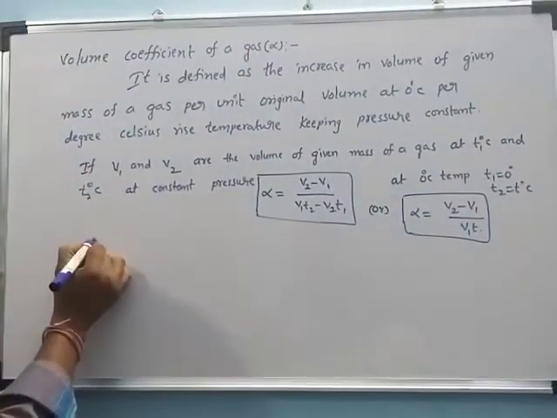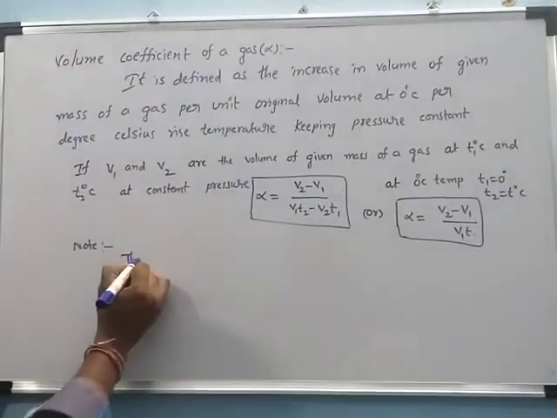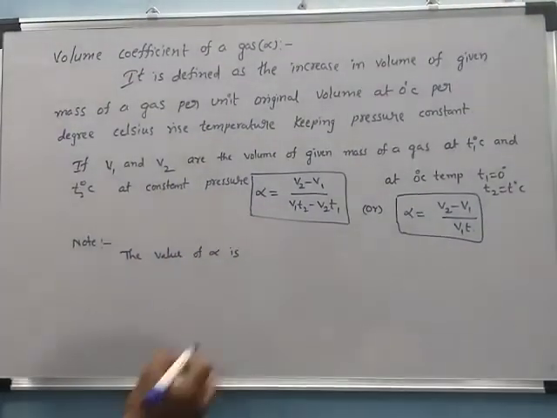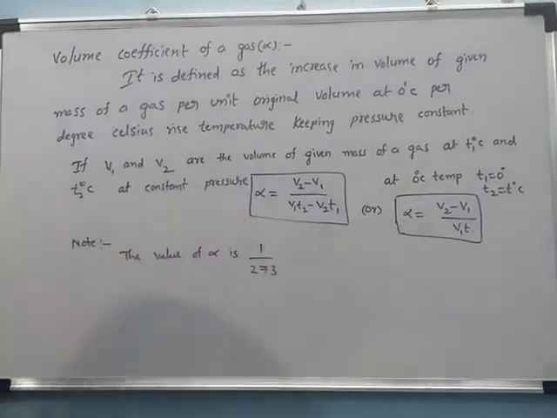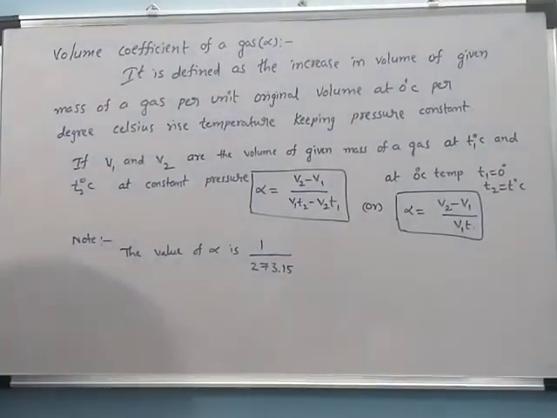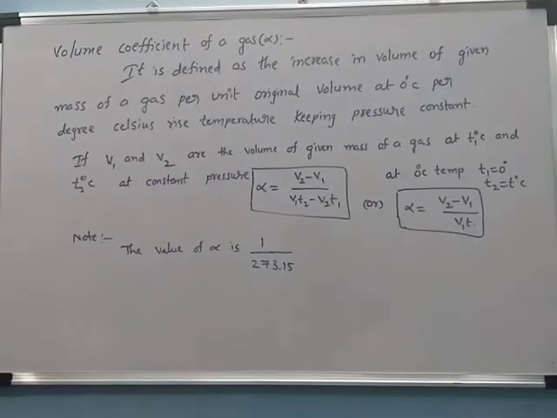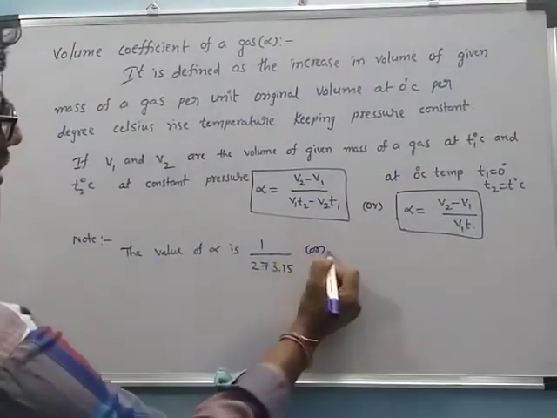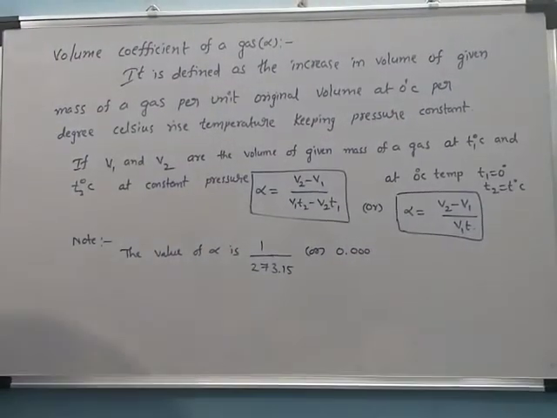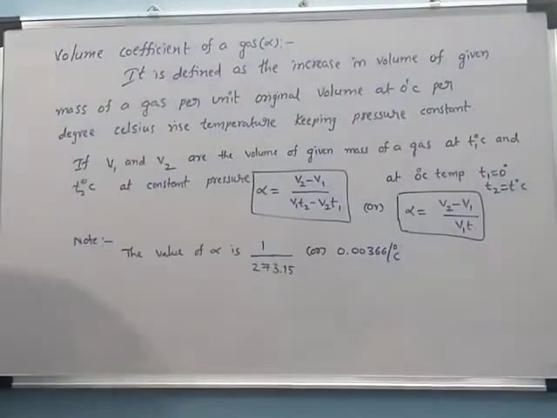Note here that the value of alpha is 1 by 273.15, since 0 degrees centigrade is equal to 273.15 Kelvin, or 0.00366 per degree centigrade.